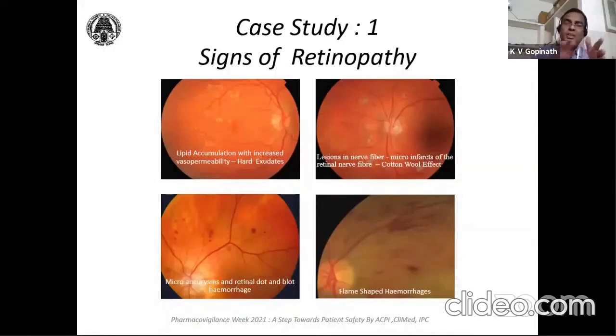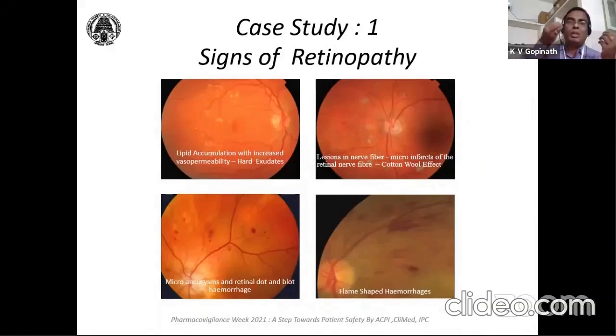These things are happening just because of drug toxicity. The drug toxicity may be acute toxicity due to taking a lethal dose or higher dose. Otherwise, in other words, it may be due to chronic use of steroids. So what changes are happening in the fundus? There is accumulation of lipid, and due to this there is increased permeability.